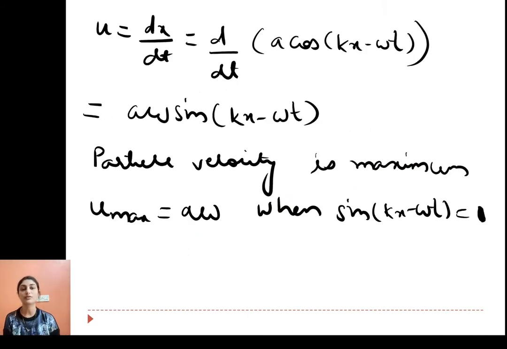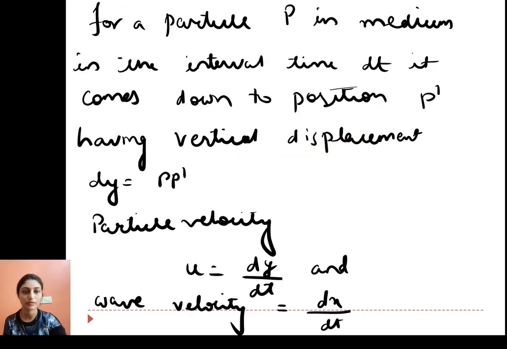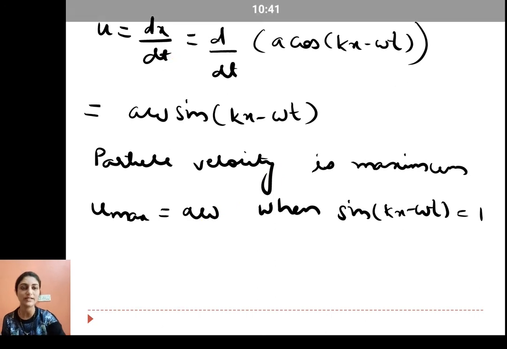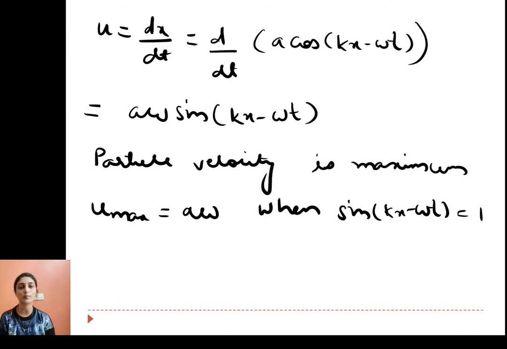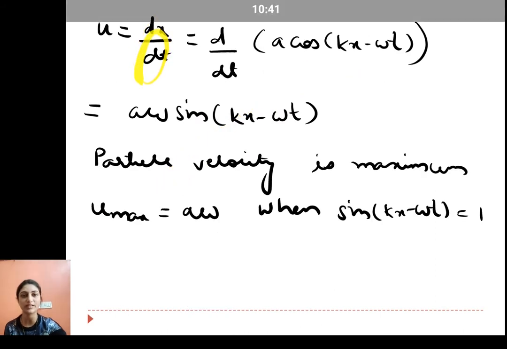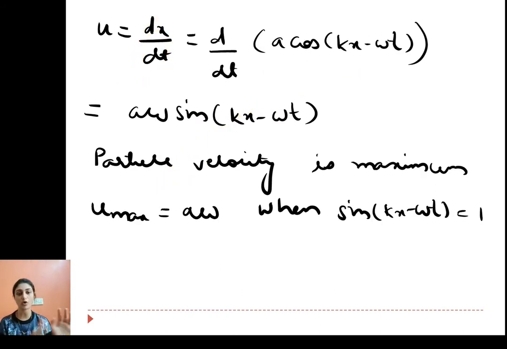Now u equals dy by dt, which equals d by dt of a cos(kx minus omega t). If we differentiate, the derivative of cos is minus sine.